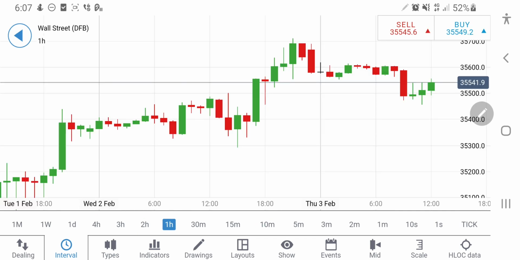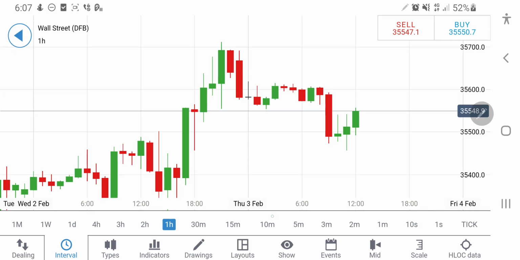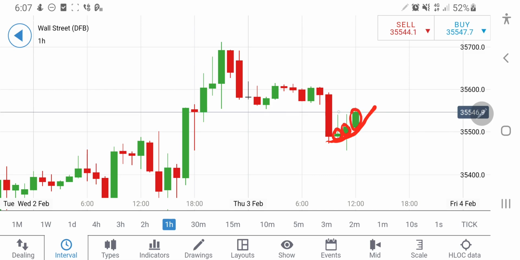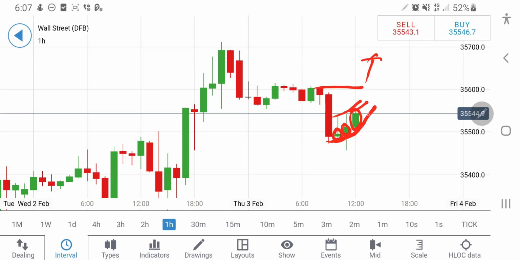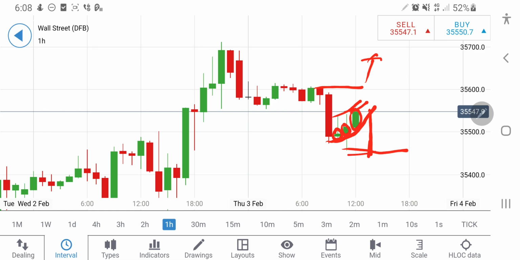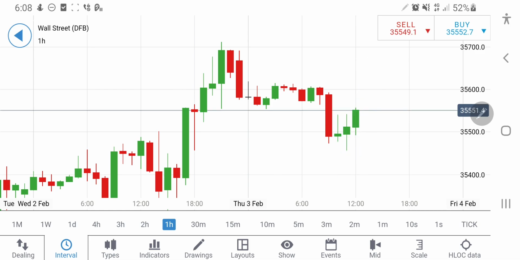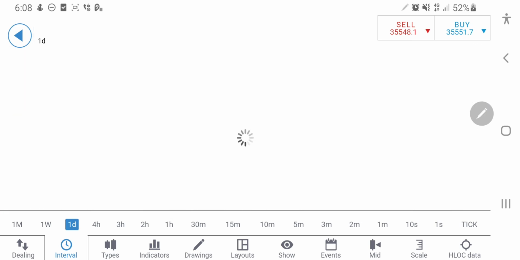On an hourly chart also similar is the story, but on an hourly chart we can see it forming an expanding formation, where you can see this body size is consistently increasing, and after this if it breaks this zone at 35,610, then only I will consider this as bullish, else it will give you another single red candle where it will try to take it towards 35,450, and once this breaks 35,450, it will head towards 35,380 and 300 zone. Now let's have a look at the daily charts.